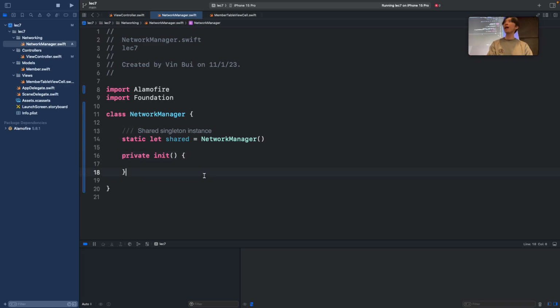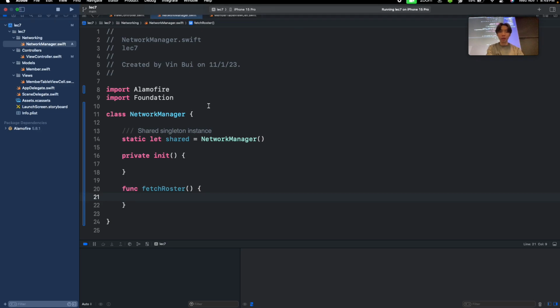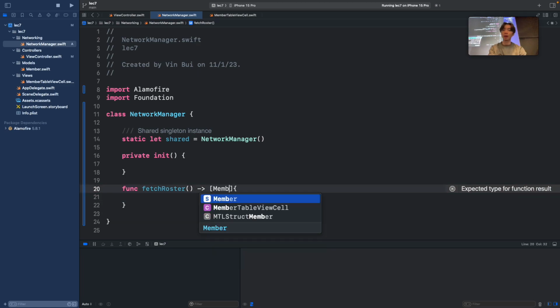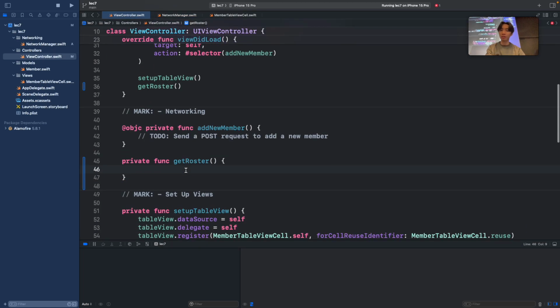Okay. Now we want to create some kind of network request to fetch it. So let me create a function. Now I'm not going to mark it as private because I want other classes to be able to call this function. So I can say func fetch roster. Now, intuitively, what do you think this function is going to do? Well, if it's fetching a roster, let's return a list of members, right? Return an array of members. That way, we can call this function back in our view controller.